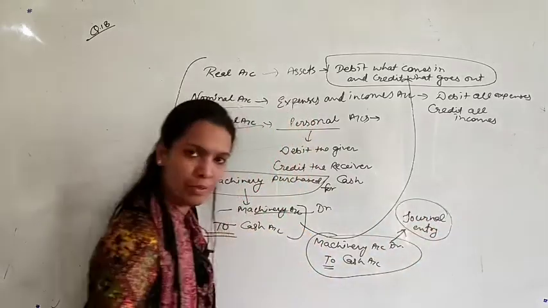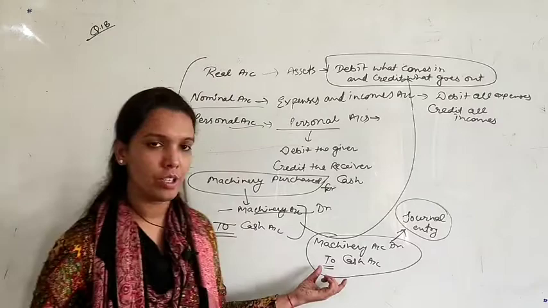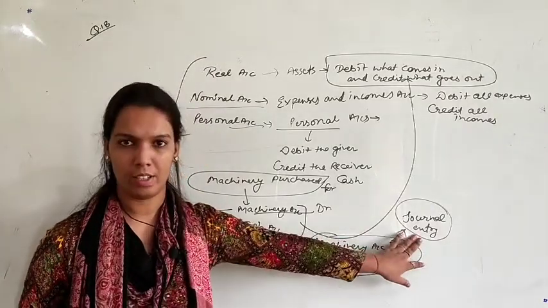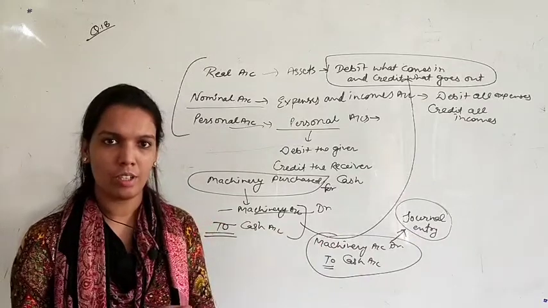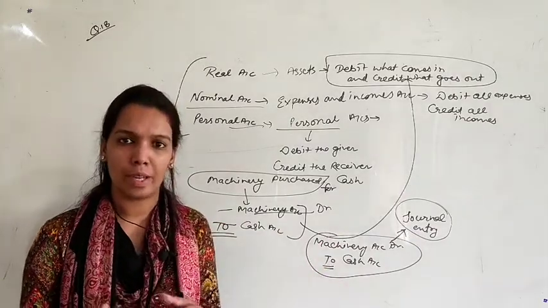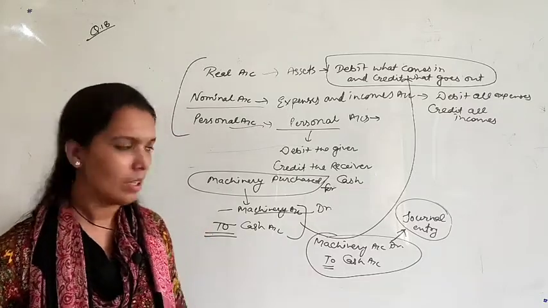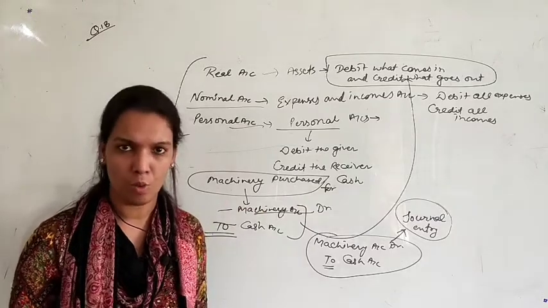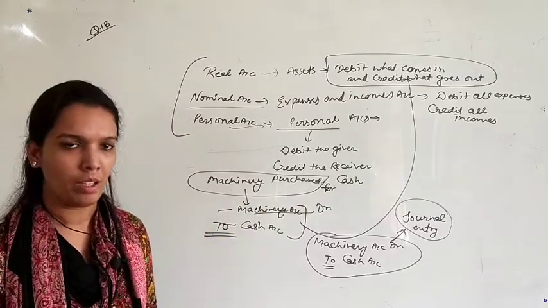I am just telling you these points briefly. So this transaction will be called a journal entry. Every transaction will affect two accounts, and from these two accounts you will frame a journal entry. After this journal entry, it will be easy for you to form an account. You can easily prepare it.